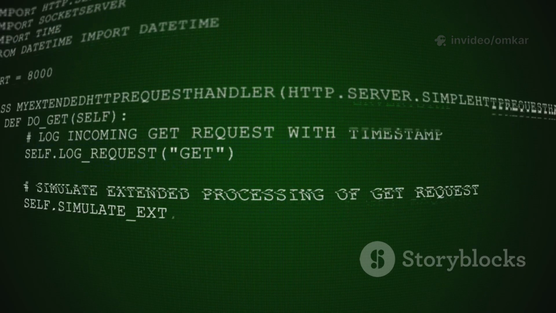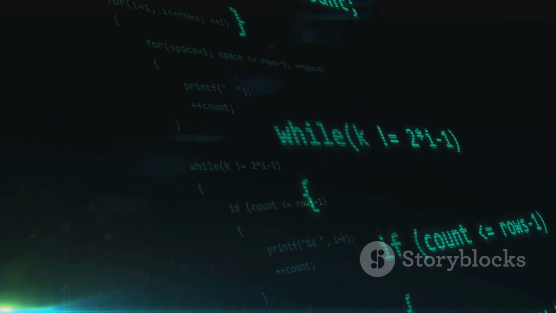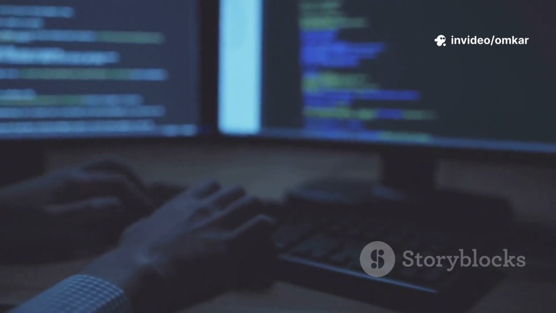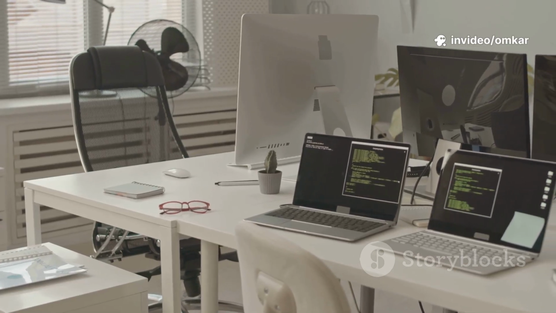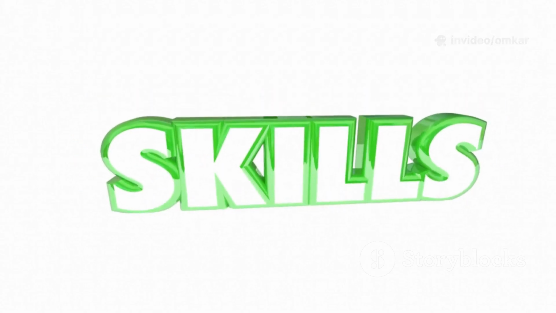Next, control flow, especially loops. Loops let you perform the same action on every item in a list, saving you time and effort. Functions are reusable blocks of code that keep your programs organized and efficient. The real magic of Python for data science comes from its libraries.